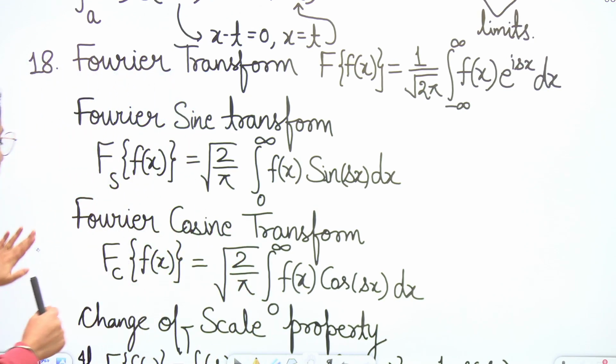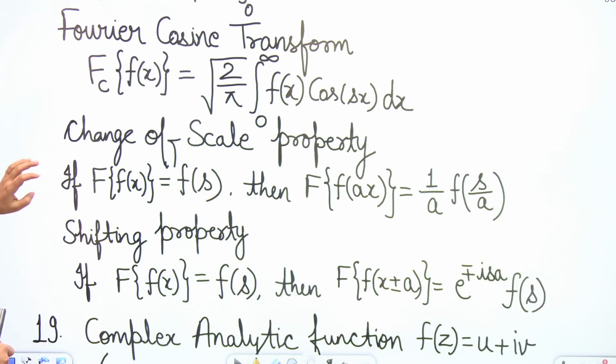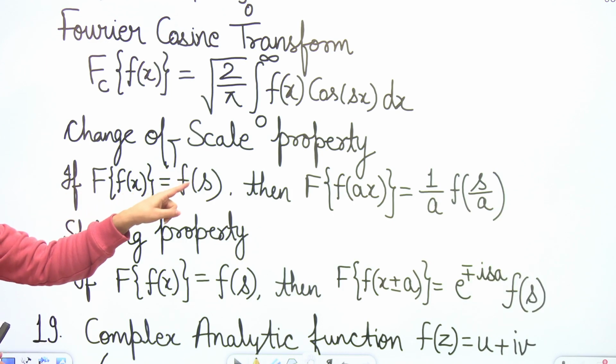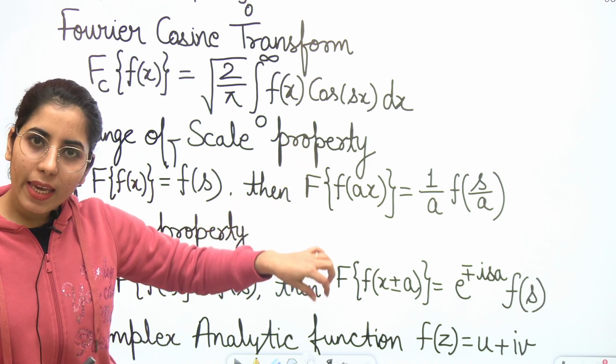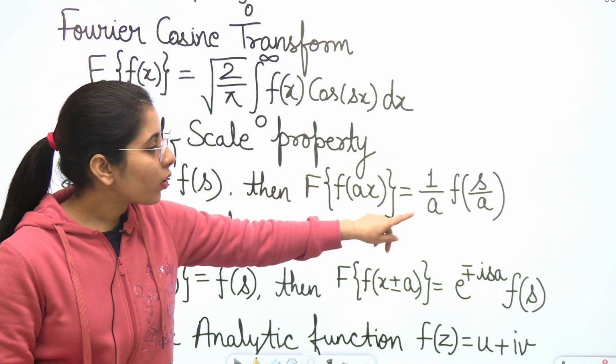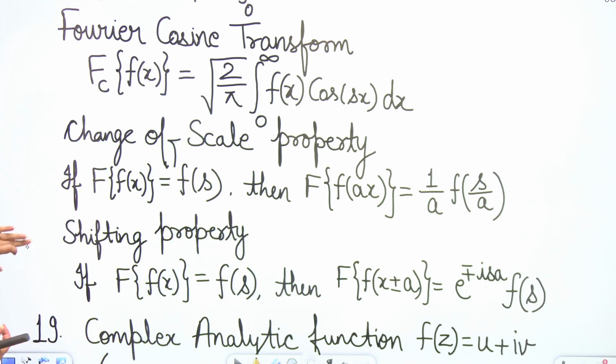In that case, if the Fourier transform of any function f(x) is equal to F(s), then the Fourier transform of the function f(ax) will be equal to what? 1 upon a, F(s upon a). Clear? 1 upon a, F(s upon a).